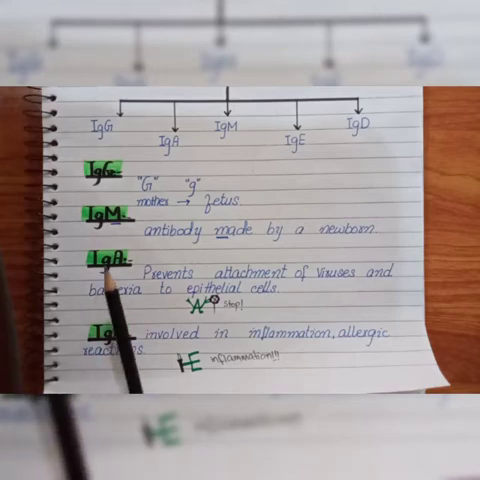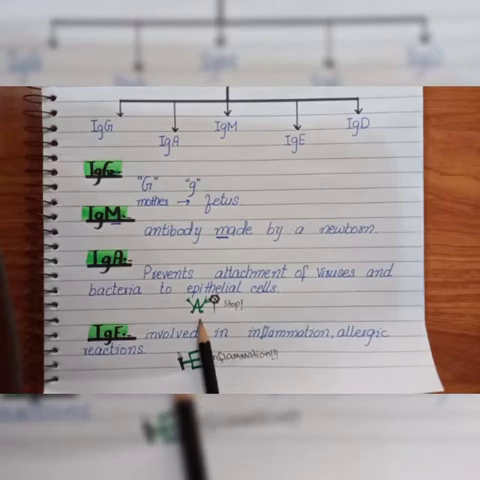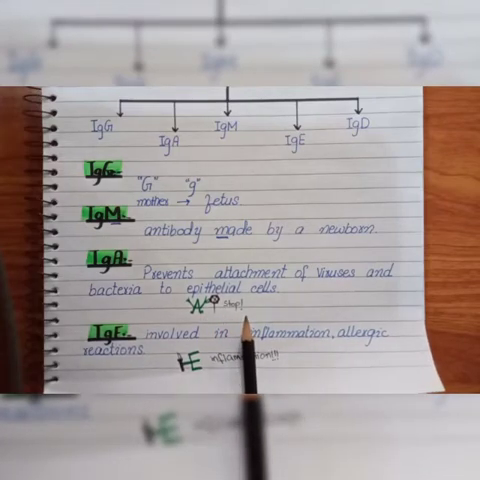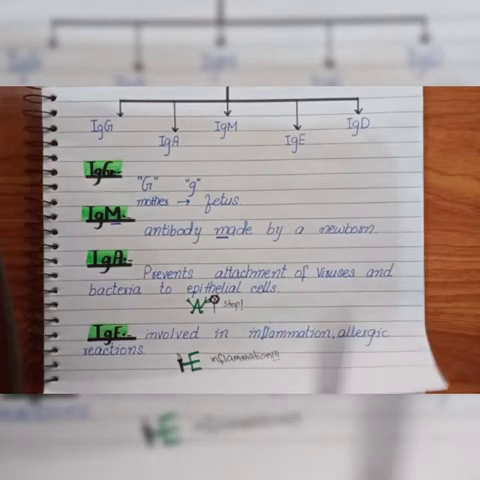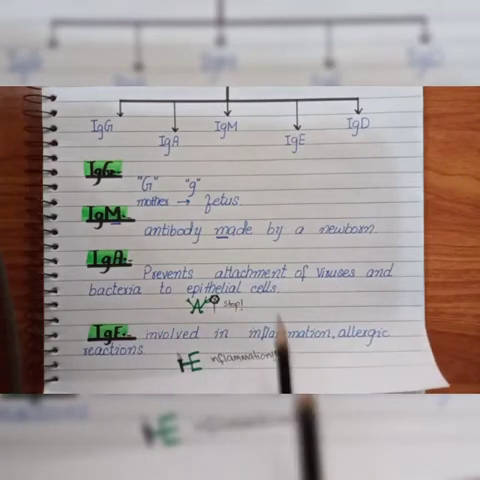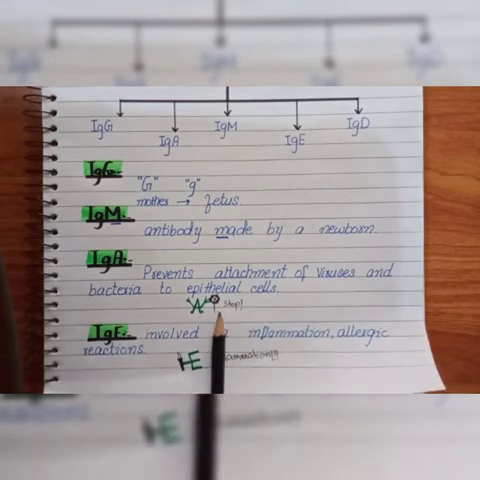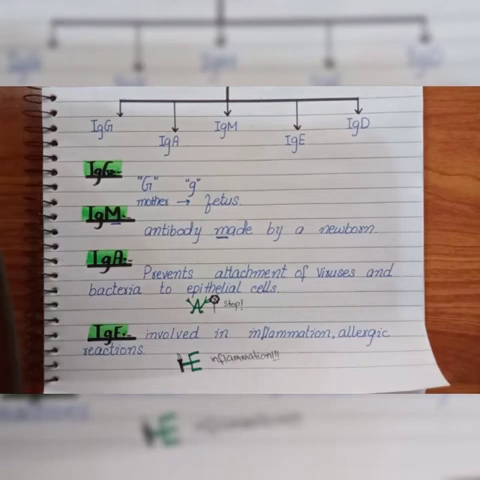Third, we have immunoglobulin A. From the A, you can see it as a stop sign. It means it prevents the attachment of viruses and bacteria to epithelial cells. It also helps in secretions like breast milk.